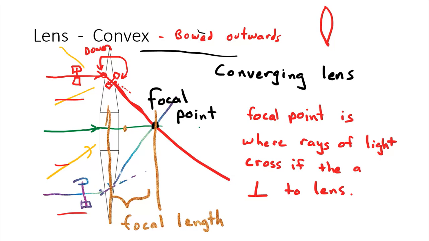A lens with a very big focal point means that all the rays of light cross like way out here, which means it doesn't bend light as drastically, right? It travels quite a distance before it actually gets bent downward so much that it kind of passes through this center line. So focal length is very important because it's really how we classify lenses as strong lenses, or lenses that bend light a lot, to lenses that bend light a little bit.